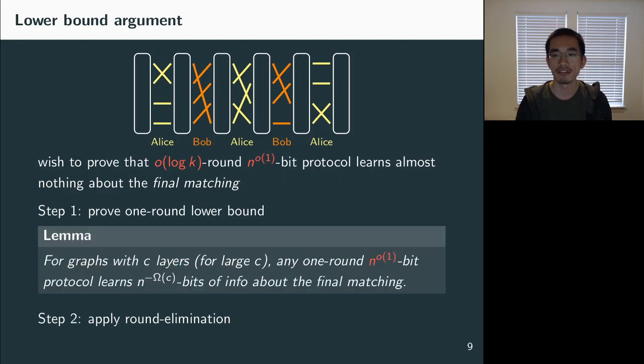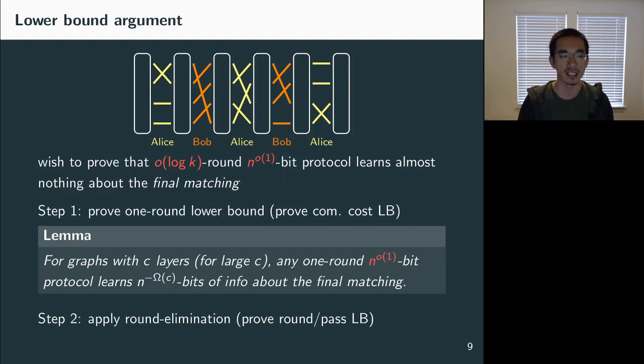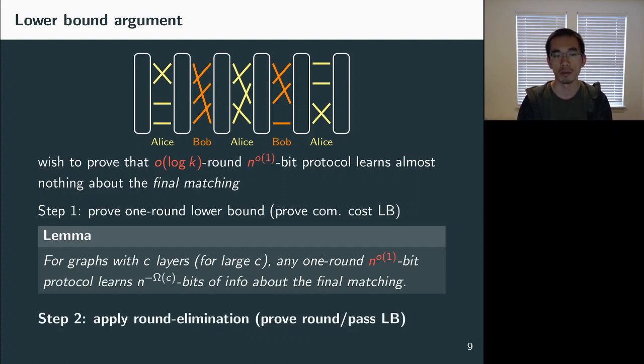So formally, in the first step, we'll prove the following lemma. For graphs with C layers, for some sufficiently large C, any one-round n^{o(1)}-bit protocol learns very little information about the final matching. Then we use this lemma to get the final statement. So roughly speaking, we prove the communication lower bound in the first step, and then we prove the round or the pass lower bound in the second step. So now let's first see how we get the log k pass lower bound, assuming we have this lemma.